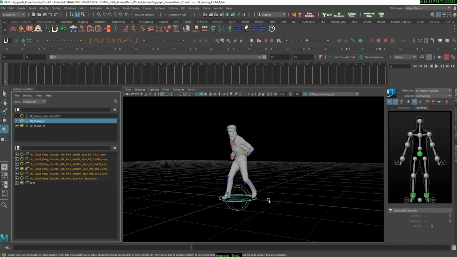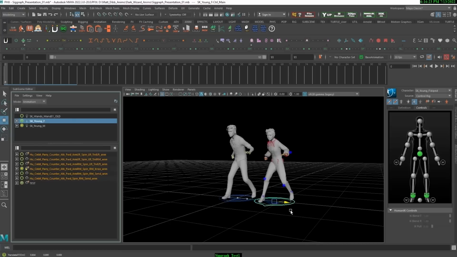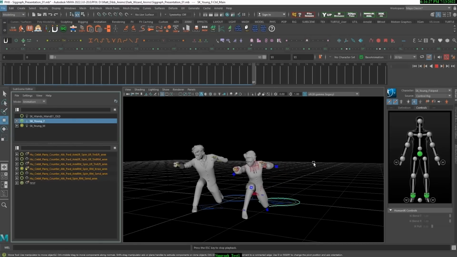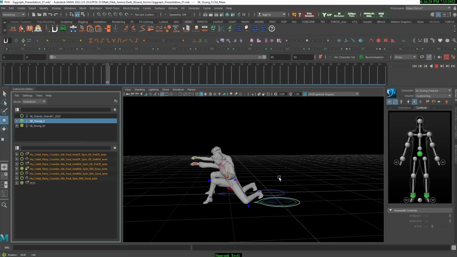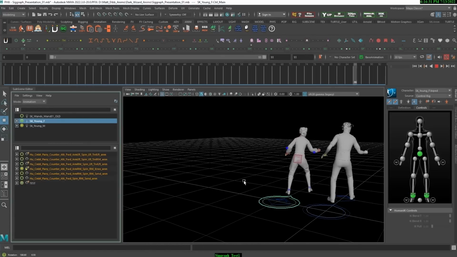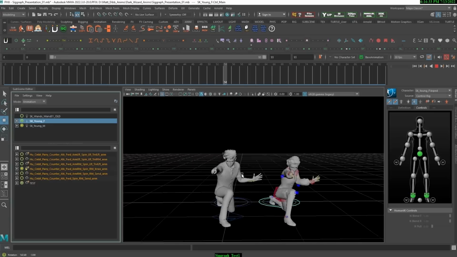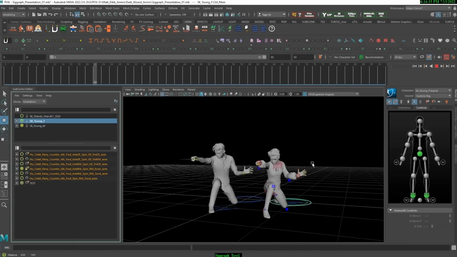So if I click on one of these characters and pull them to the side, you can see now the male and the female character have the same animation, but it's working perfectly with her proportions as opposed to the male proportions that are a little bit bigger and taller.